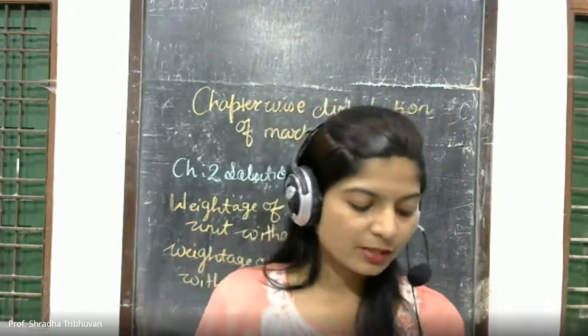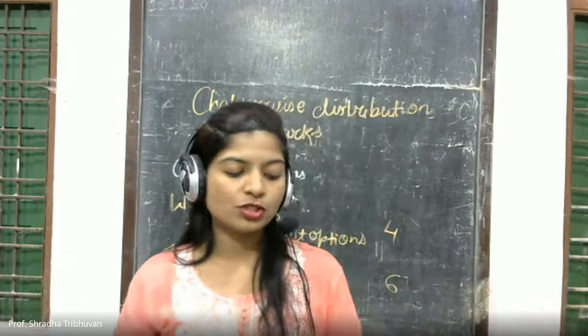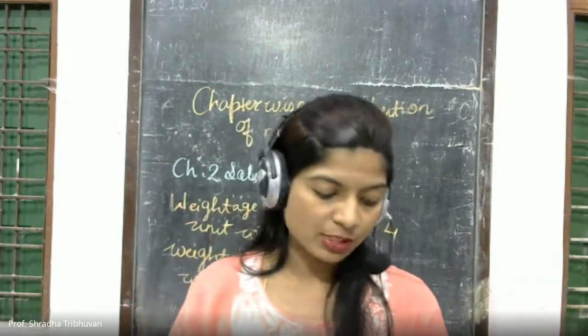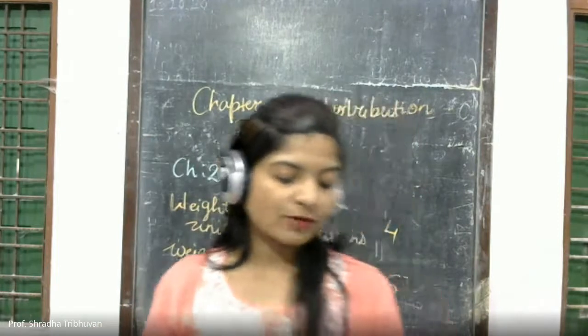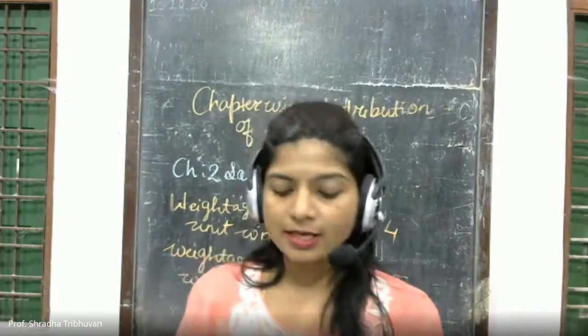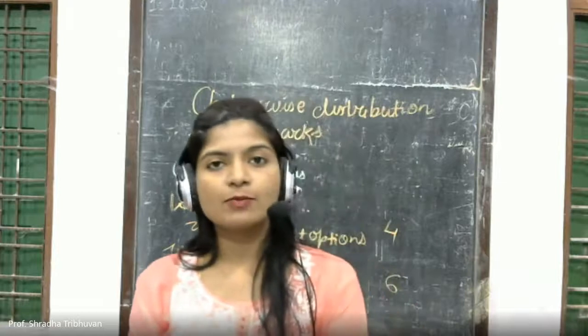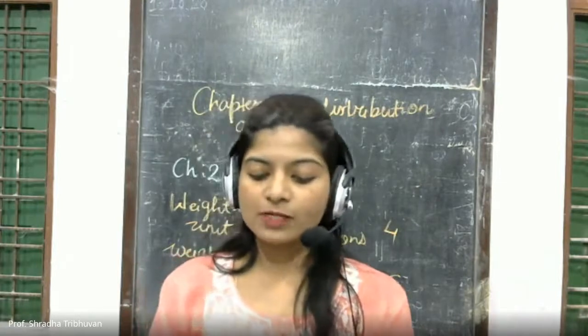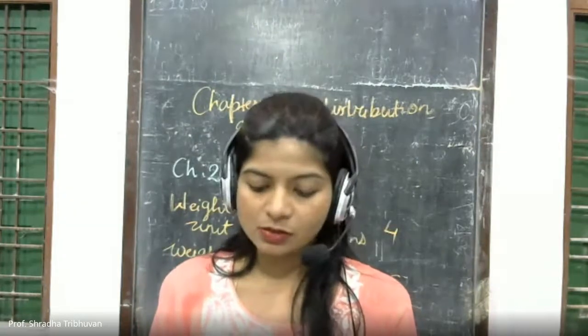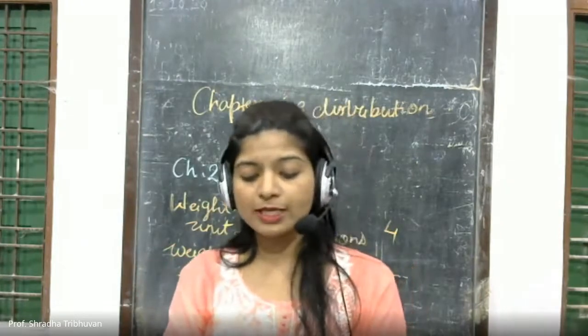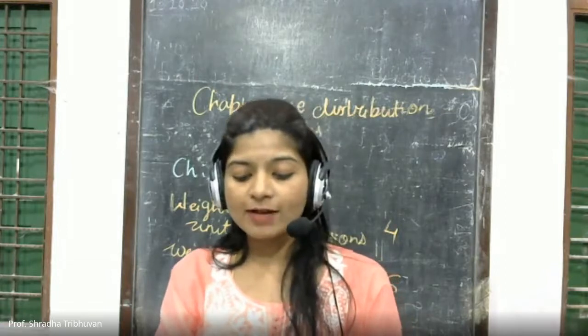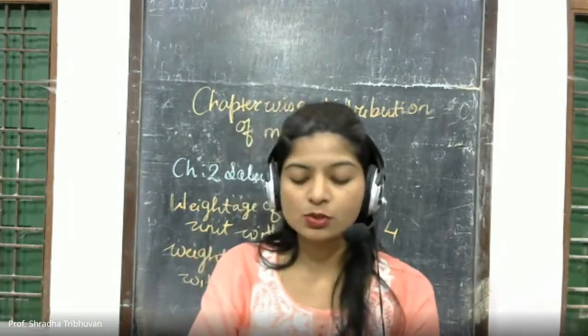So again I repeat, the deleted and non-evaluative portion: demonstration and exception to Henry's law is deleted. The next thing is 2.11.1, that is Van't Hoff factor i, is deleted. 2.11.2, that is modification of expression of colligative properties, is also deleted. 2.11.3, that is Van't Hoff factor and degree of dissociation, is also deleted.